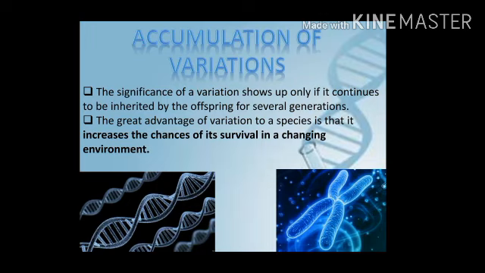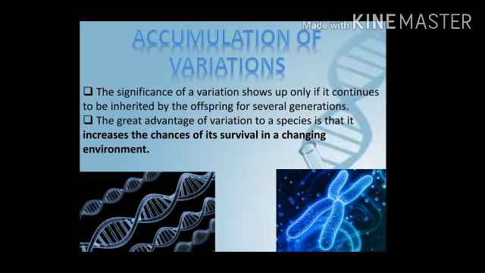What are the benefits of variation? You will see variation only if, generation after generation, the inheritance continues, if the characters are transferred from one generation to another.